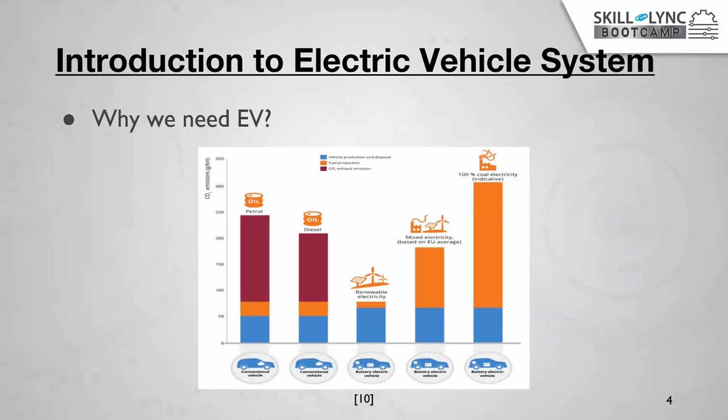Then after completing its life cycle, we need to dispose of these vehicles, and when we are disposing of them, they also emit a lot of carbon emission. And to run this vehicle, we require fuel. This fuel is not directly available in nature. We need to separate it from the crude oil. During this process, when we are separating the diesel or petrol from the crude oil, it emits lots of carbon emission. This also contributes nearly 30 grams per kilometer of carbon emission.